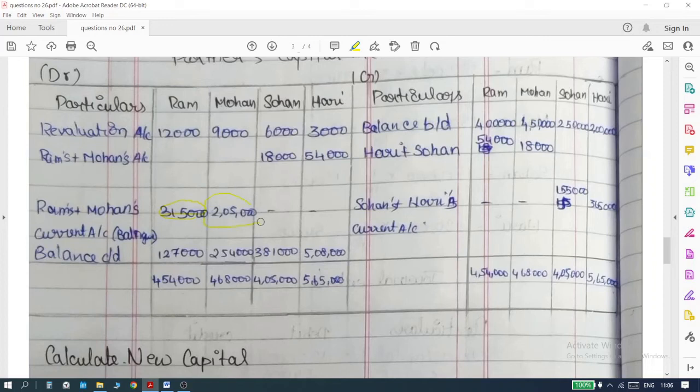You will have 2,05,000. Okay, and come to this side for Sohan and Hari. You can put a hyphen, and 4,05,000 minus 2,50,000, you have 1,55,000, and 5,65,000 minus 2 lakh, you have 3,65,000.